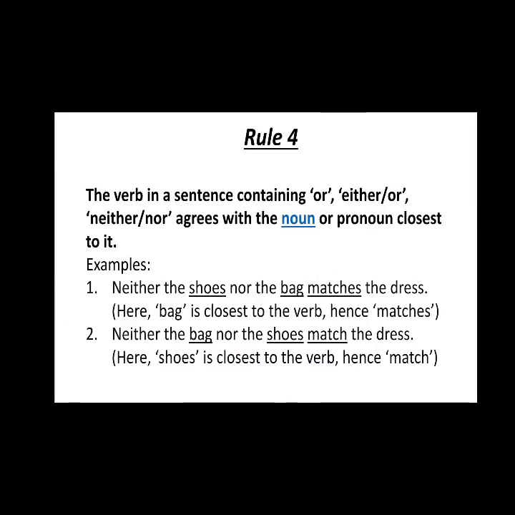So here is rule four. The verb in a sentence containing or, either or, neither nor agrees with the noun or pronoun closest to it. Some of the time there are two subjects, two nouns. So what will we do? The closest subject will be addressed by the verb.